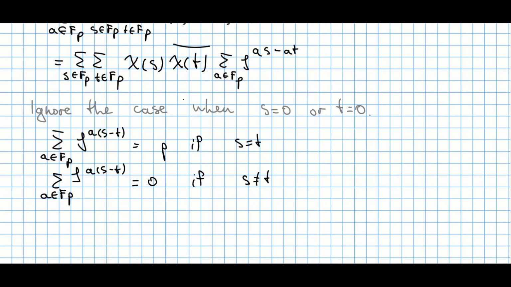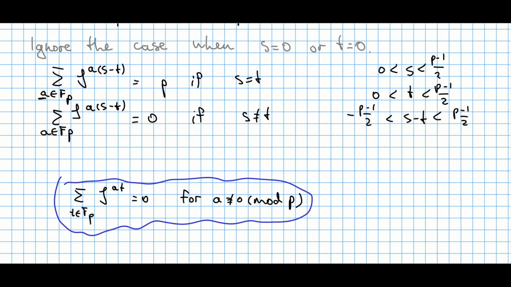Now, throughout this discussion, I'm gonna ignore the case when s is either 0 or t is 0. The reason is because if s is 0, you get chi at point 0, and you get that the whole thing is just 0. Likewise with t equals 0. Now, since we sum with this element a over all elements, then this sum will be dependent only on this bracket s minus t. And if s minus t is not congruent to 0 modulo p, then this sum will be just 0. Or if it does congruent to 0 modulo p, then this sum is just p, as we mentioned at the beginning.